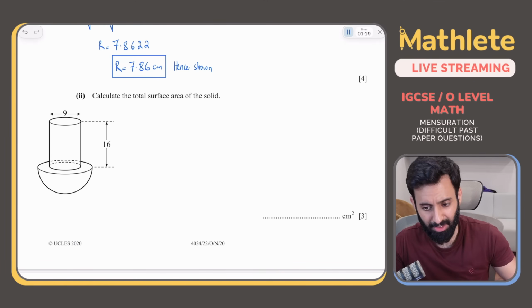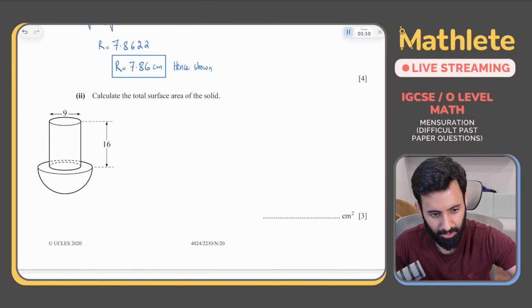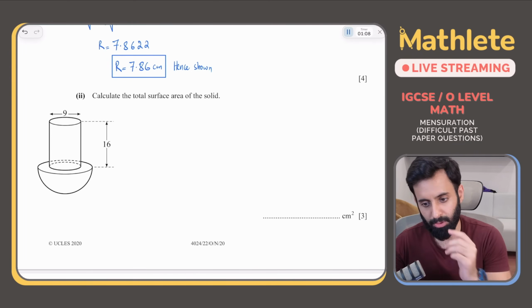Yeah, I'll do. Beta arc length ka toh formula hai na, arc length ka formula theta upon 360 into 2 pi r. Ab aapko formulas hi nahi pata toh beta, there's not much anyone can do. You're supposed to know the formulas.